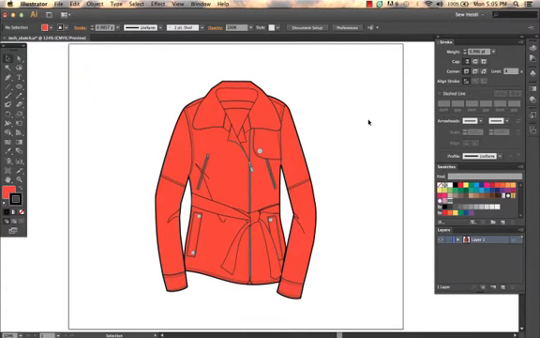Hi everybody, this is Heidi, and this quick tutorial is how to scale your strokes and effects in conjunction with scaling your object. So you might have had something like this happen before.